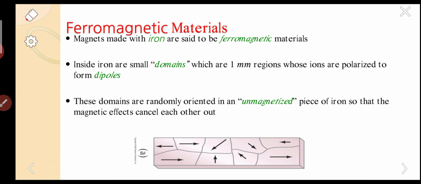The dipoles are randomly oriented in an unmagnetized piece of iron, so the magnetic effects cancel each other out. So as a whole, it has no magnetization.